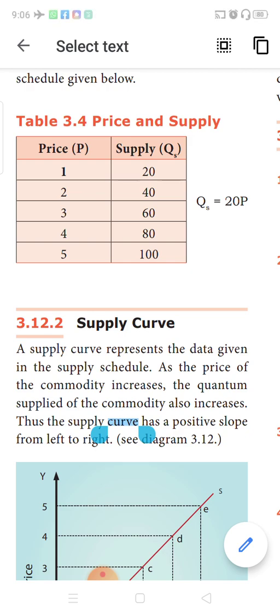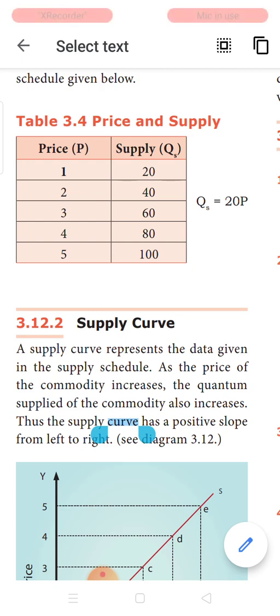When the price of the commodity is 1, you are ready to supply 20 units of output. You can take anything. When the price is 2, you are bringing 40 units of supply into the market. When the price is 5, you are ready to supply 100 units, because when price increases and quantity supplied also increases, automatically my sales volume increases.